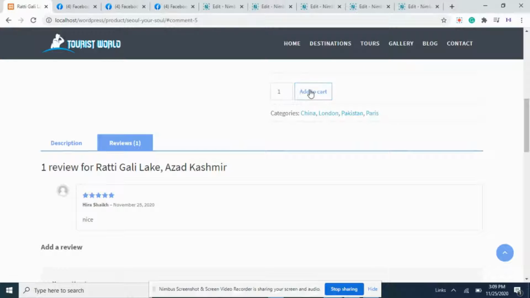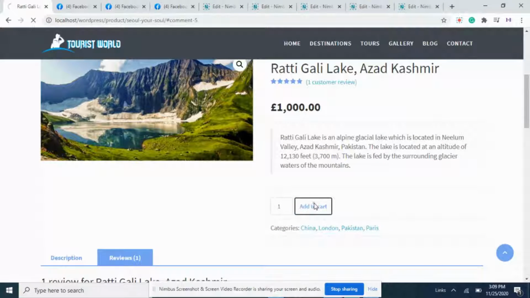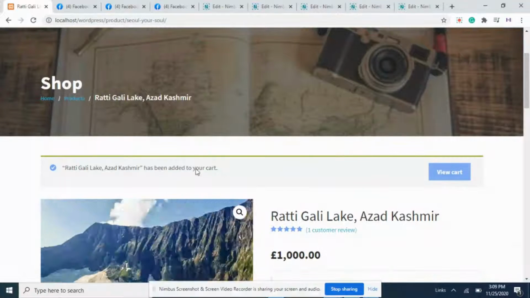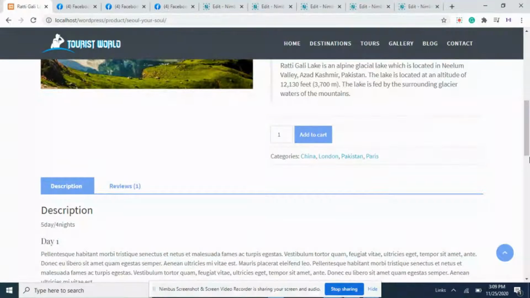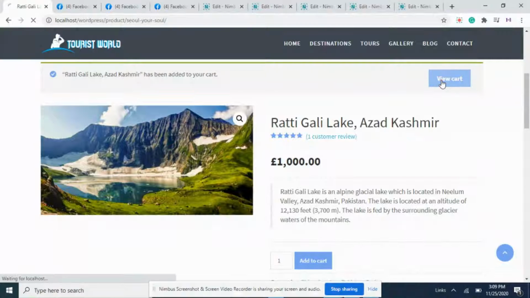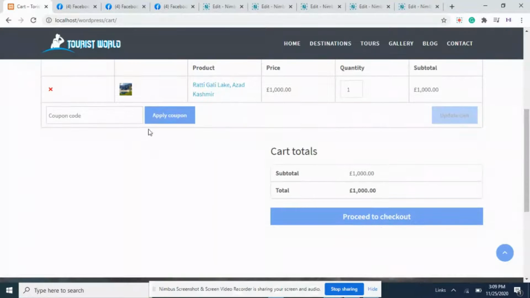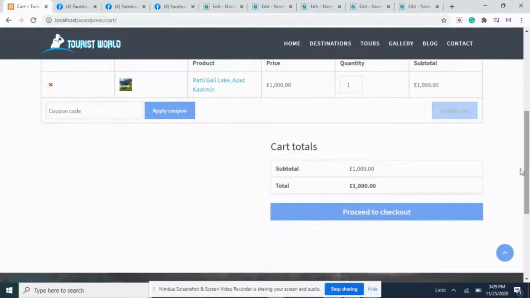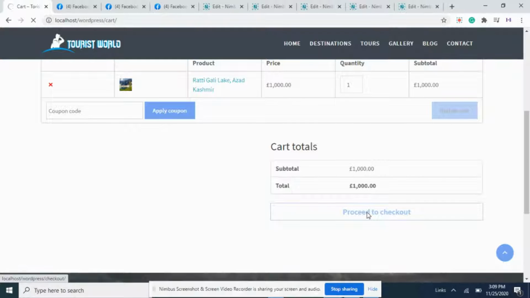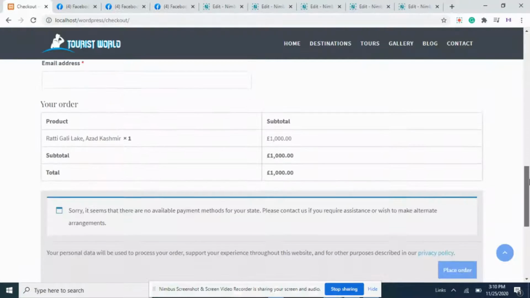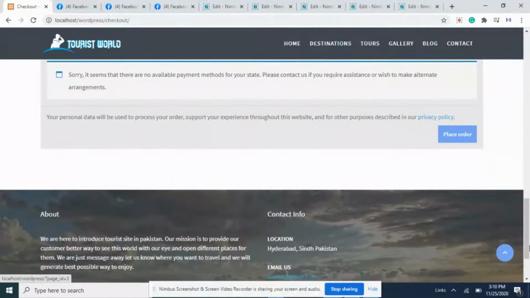All right, here is the add to cart option. If I click on this option, you can see it's added in view cart. If I click on view cart, here are the product, price, quantity, and subtotal. If you have any coupon, you can apply it here. Proceed to checkout. Here you can write all the billing details, and then place the order.